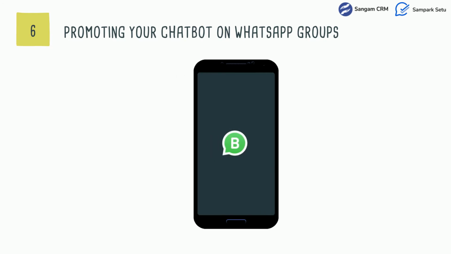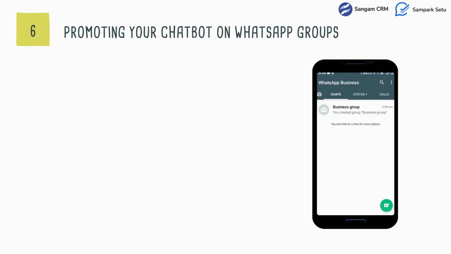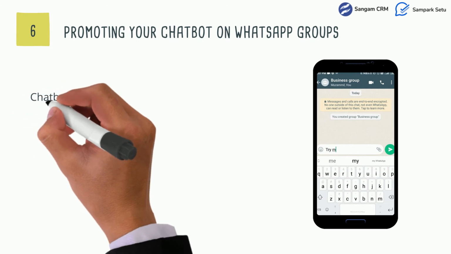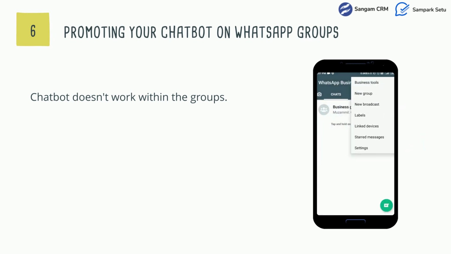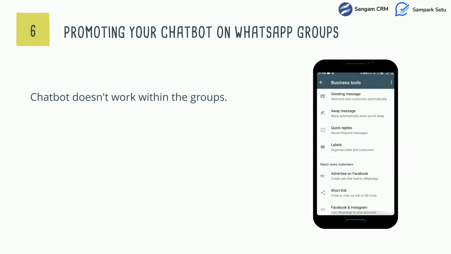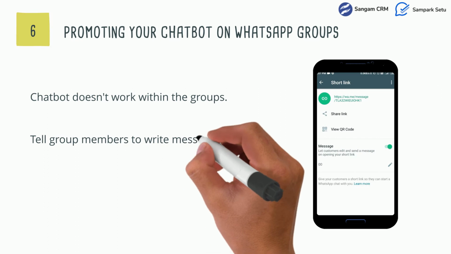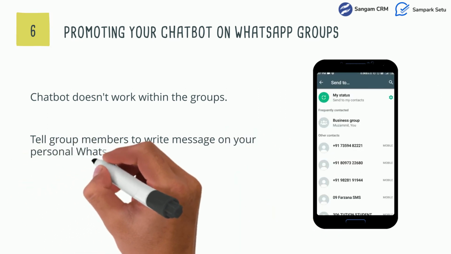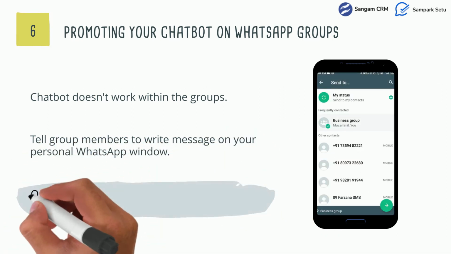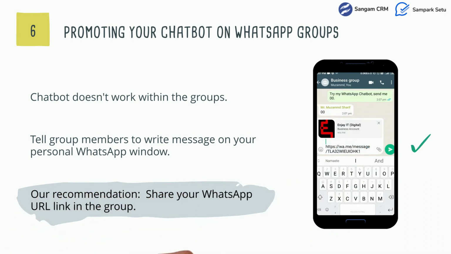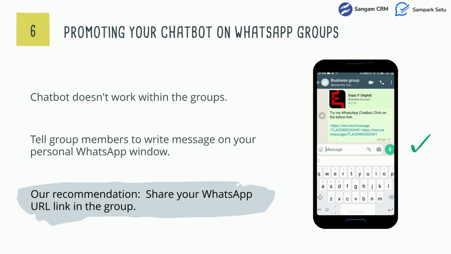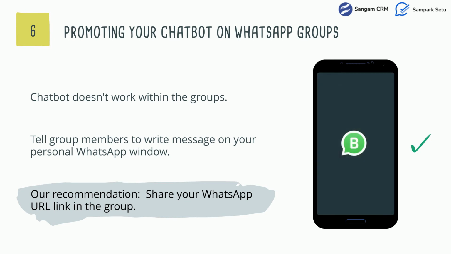This is one of the very obvious ways through which you can promote your chatbot. However, the chatbot does not work within groups, so you cannot just tell people to write 00 in the group. Make sure you write a message that clearly tells group members to begin conversing on your personal WhatsApp window. Paste your WhatsApp URL link in the group to make sure they don't start conversing on the group itself.